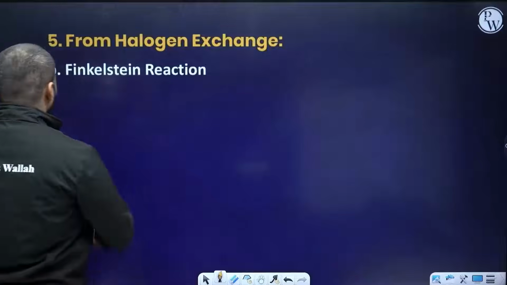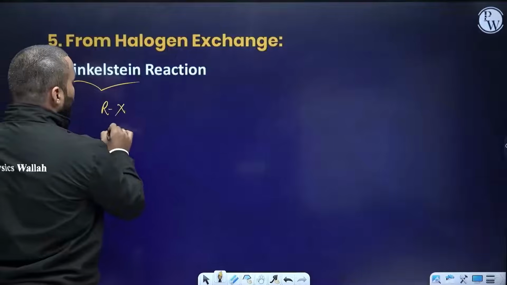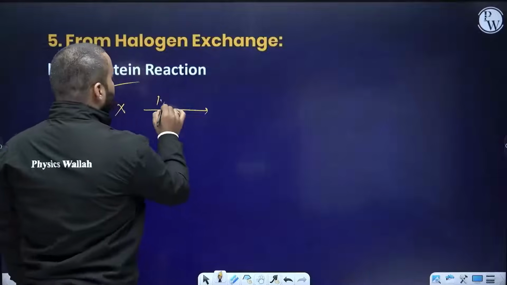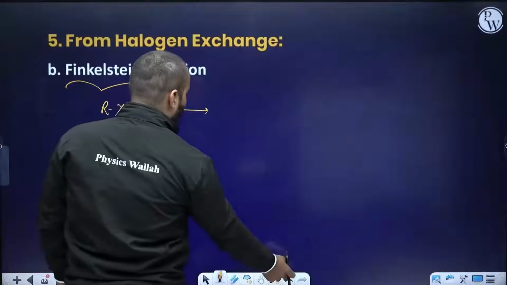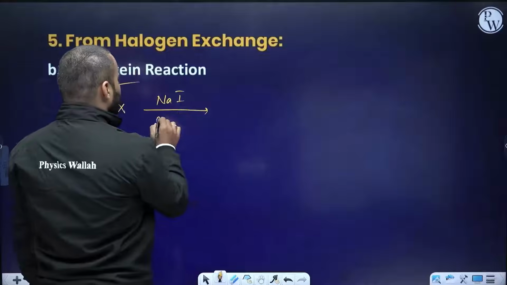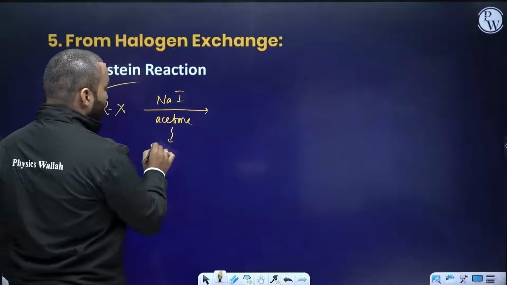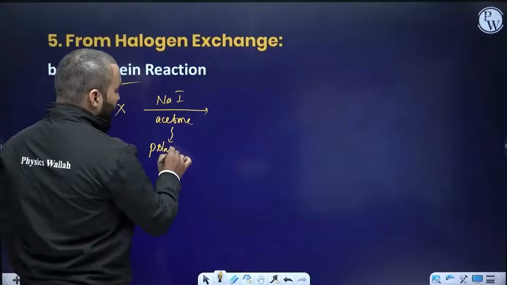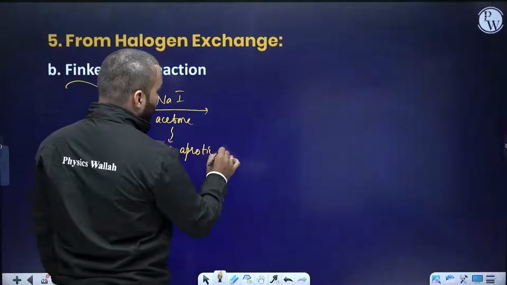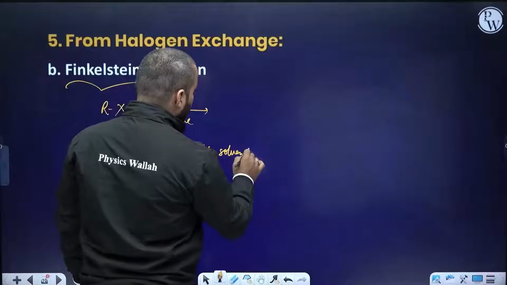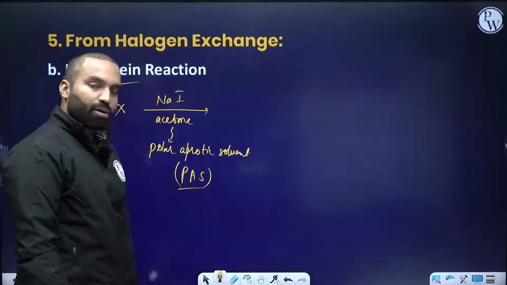If you want to study about Finkelstein reaction, starting from RX and reacting it with sodium iodide in the presence of a polar aprotic solvent, in short PAS, polar aprotic solvent.